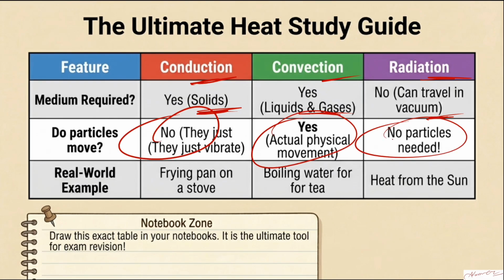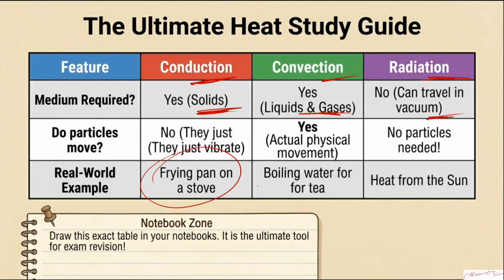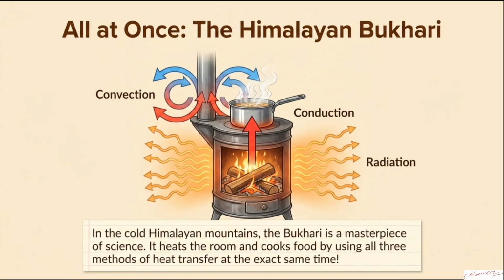In radiation, no particles are needed. Particles चाहिए ही नहीं, ठीक है? And examples are a frying pan, boiling water, and heat from the sun. These are some of the easy examples that we have discussed already. I guess it's clear. Okay.